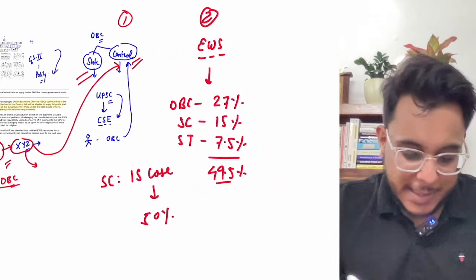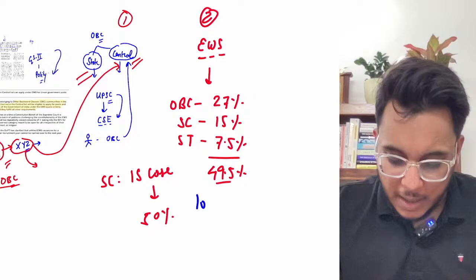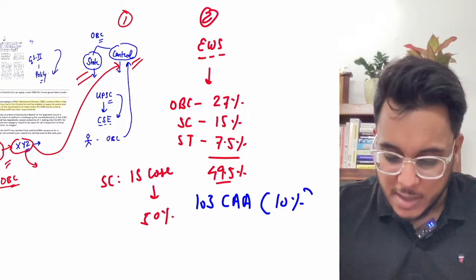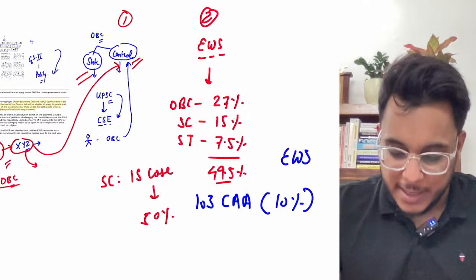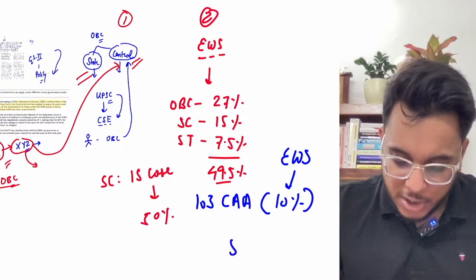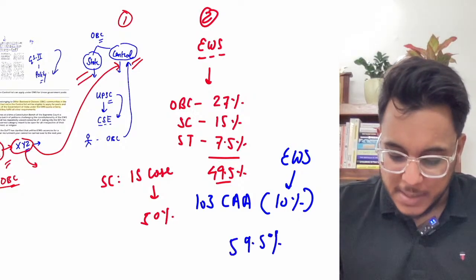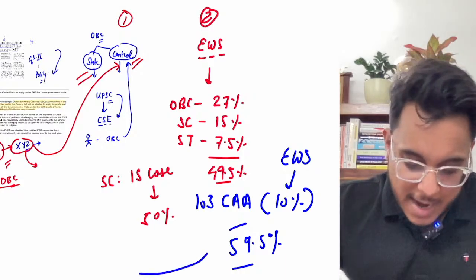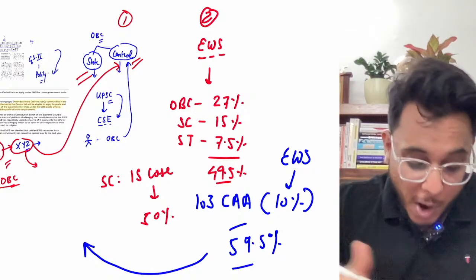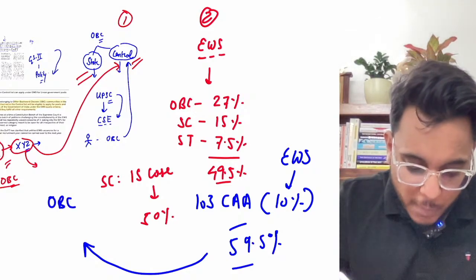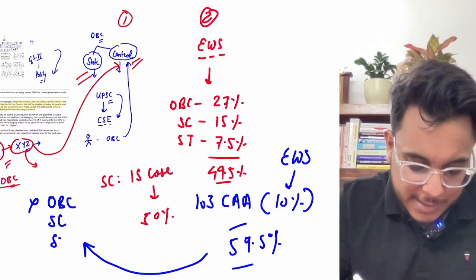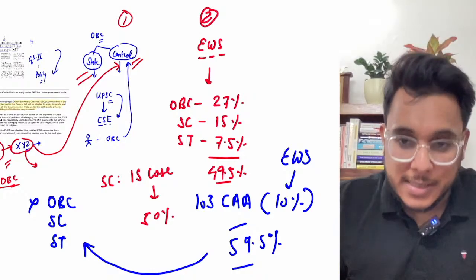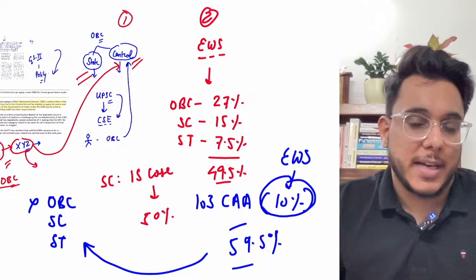But then the government came out with the 103rd Constitutional Amendment Act and provided an additional 10% reservation for the economically weaker section, and total reservation became 59.5%. When this EWS reservation is given, it is given to communities who are not OBC, not SC, not ST, that is, other communities. Mainly the people from the general classes can claim this additional 10% reservation.